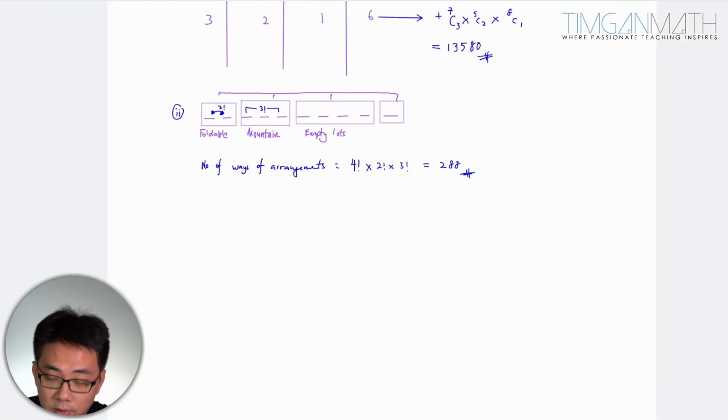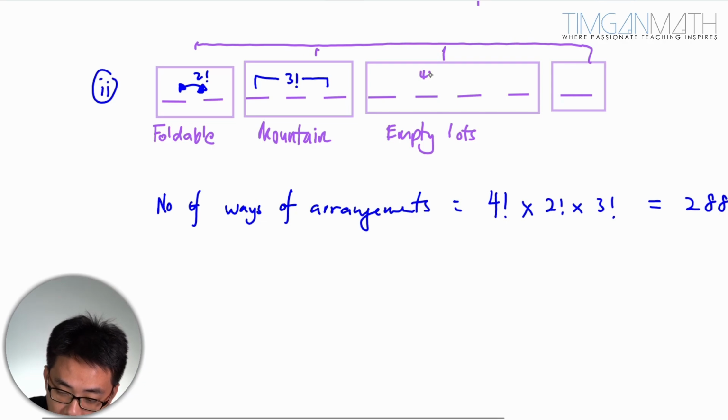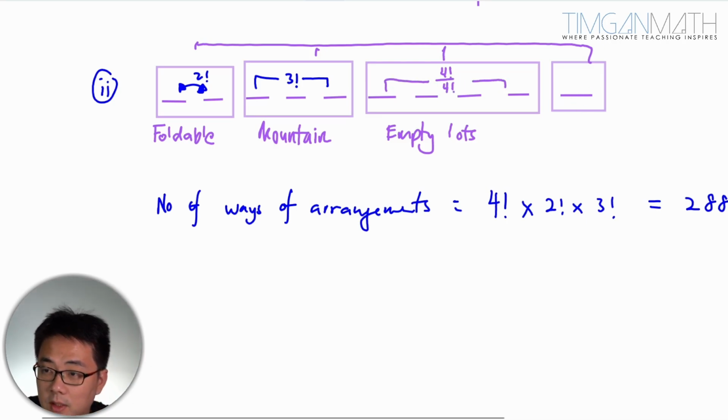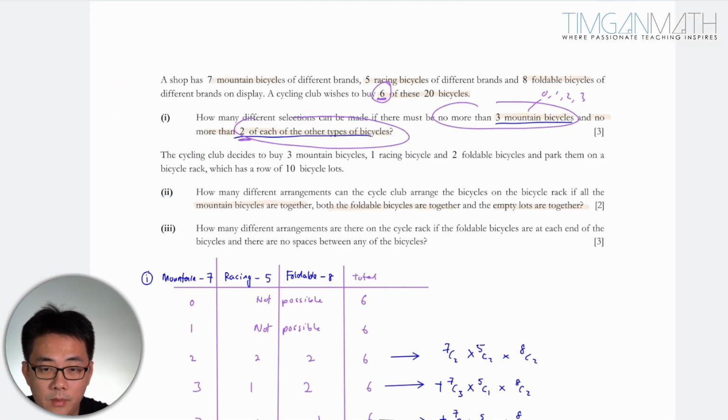Right, so arrange the outer layer, the inner layer. These empty lots here, they are just 4 factorial over 4 factorial because they are identical, but you don't really need to write it down. It's quite redundant actually. Then this will just be your racing bike. Great. Let's look at part 3.